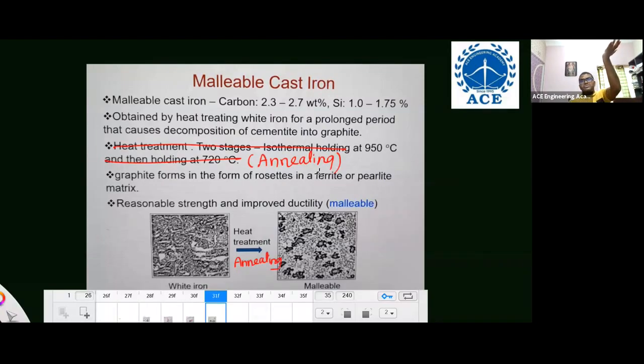Heat the white cast iron material up to a very high temperature and cool the material with a slow cooling rate. By cooling with a slow cooling rate, a rosette form of graphite is formed in the malleable cast iron. It has good ductility, good strength, and good malleability. So remember these four cast irons from your exam point of view. That is important. So this is the information about alloys, phase diagrams, iron-carbon alloys, all these things.